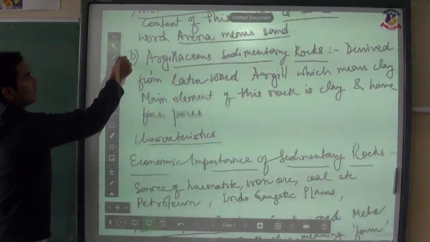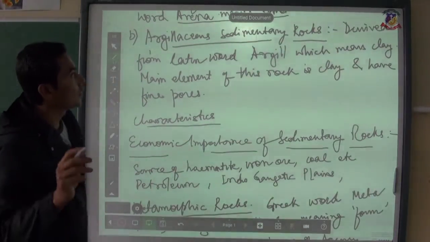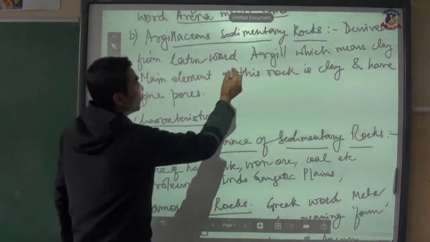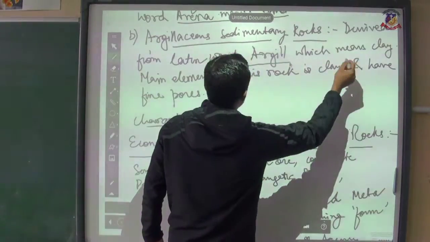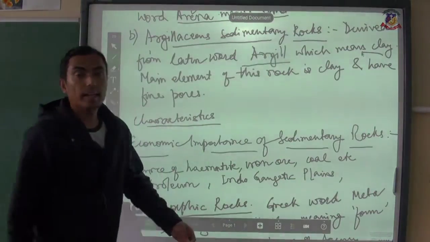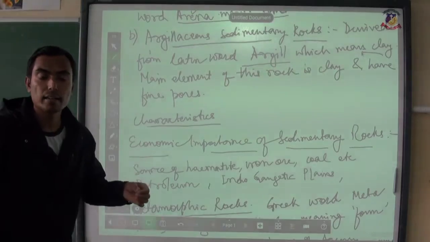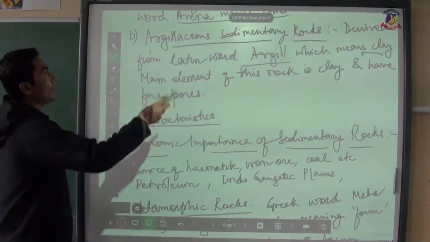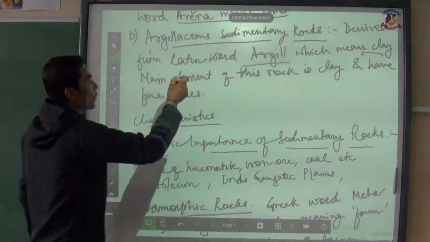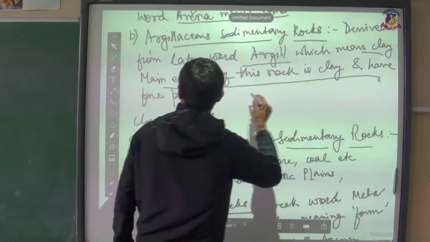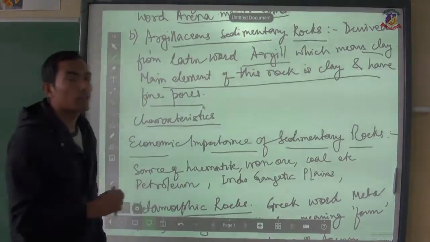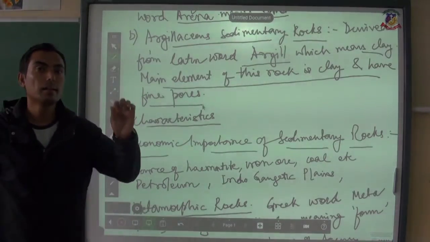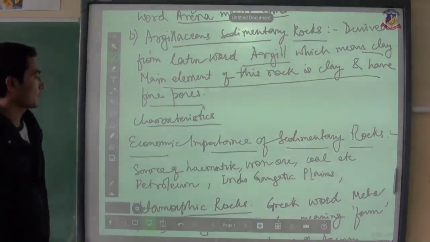Next, argillaceous sedimentary rocks. This word is again derived from a Latin word, argilla, which means clay. Clay has the finest particles, much finer than soil. That is why argilla means clay, and the main element for the formation of this rock is clay, and it has plenty of fine pores. It means that it has plenty of space in between the minerals.